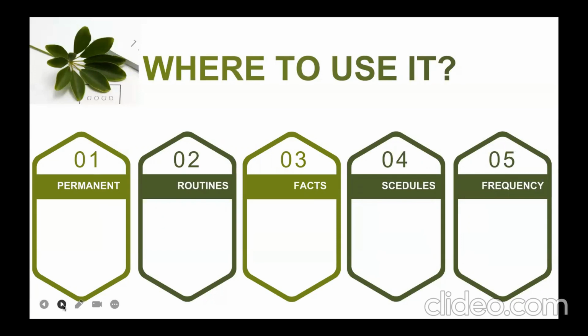I take lunch. Then schedules: whatever we do on a schedule, in a particular time period. Then frequency. Frequency means the intensity, like whether I do this work frequently or not.